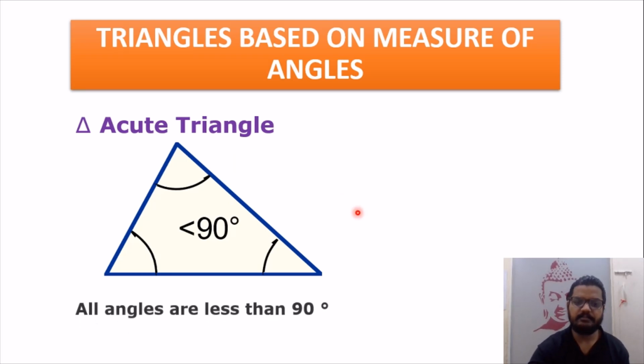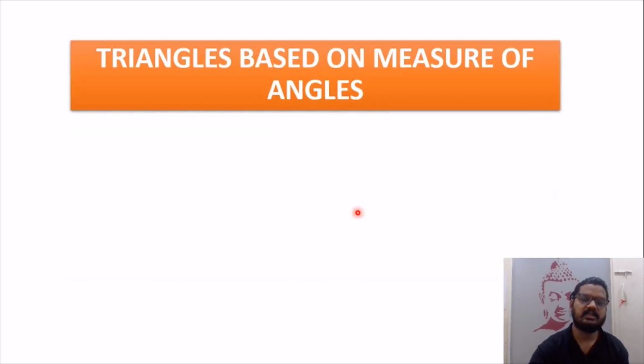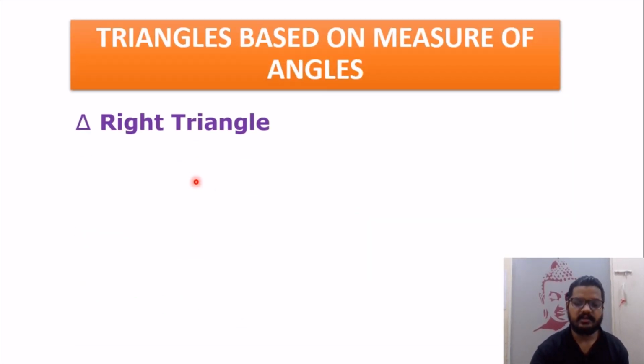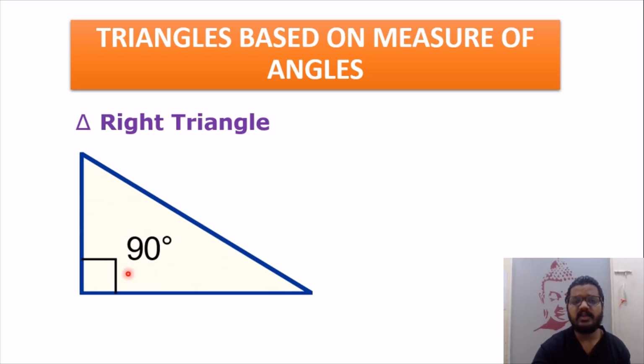Let's see the second type, which is right triangle or right angle triangle. As the name suggests, this triangle will always have a 90-degree angle. Now students, do remember, a triangle cannot have two 90-degree angles. Now you'll be thinking, why sir? 90 plus 90 is 180, and we know that the sum of three angles should be 180. If the sum of two angles becomes 180, it will not form a triangle.